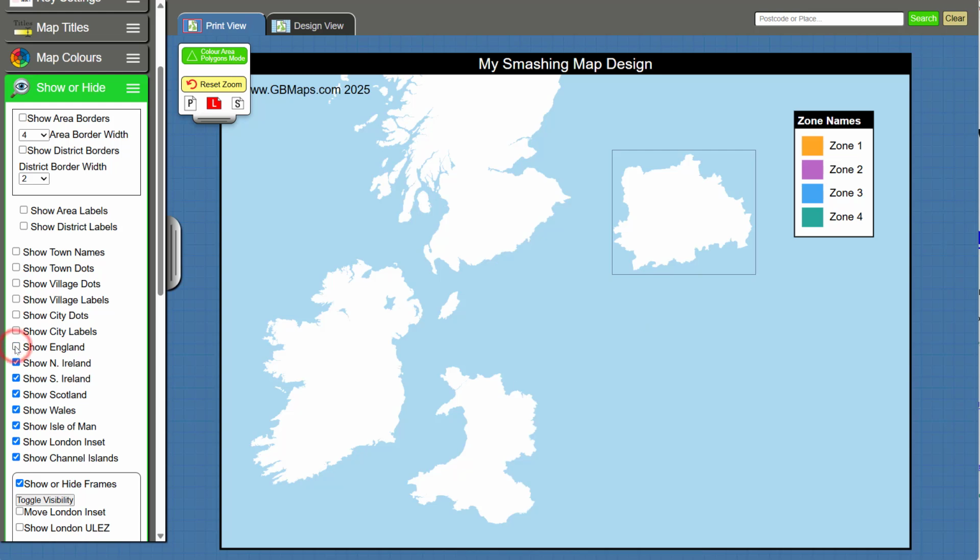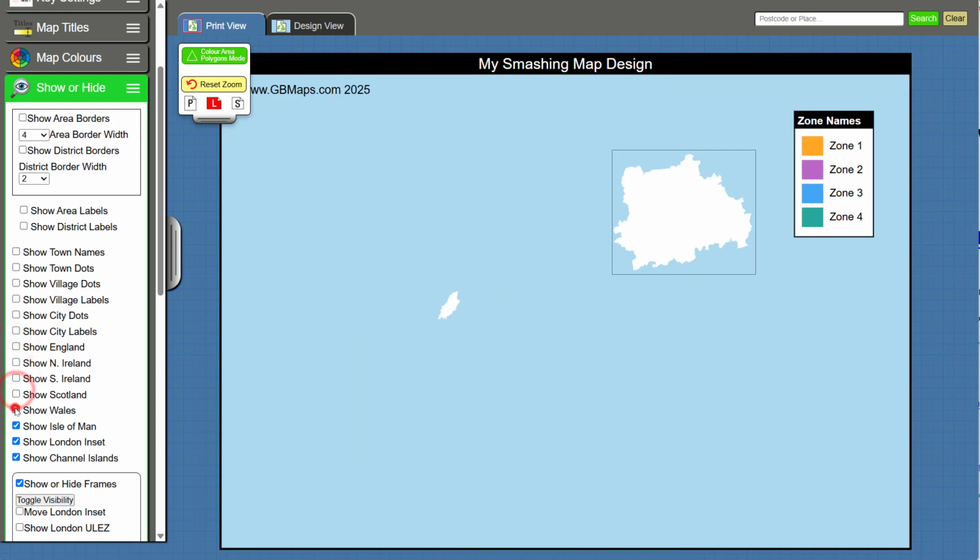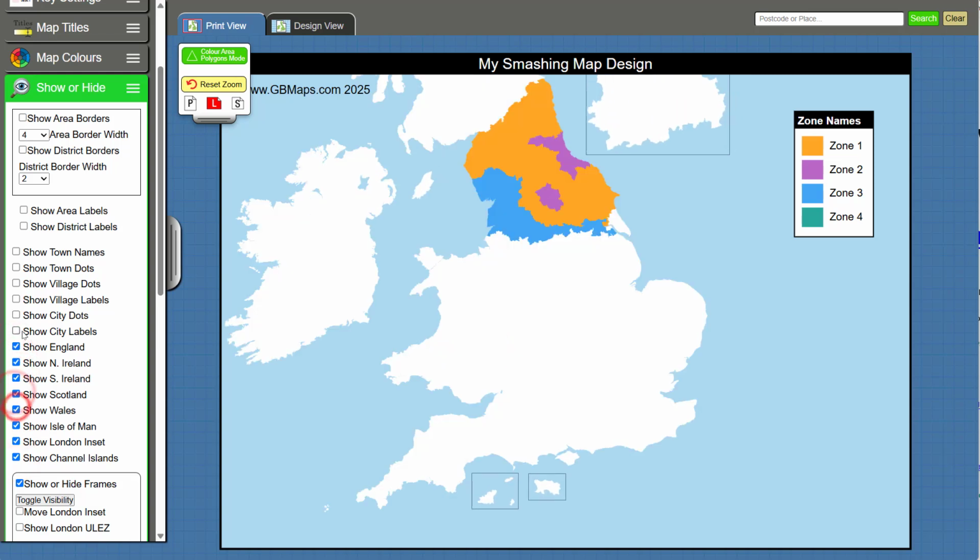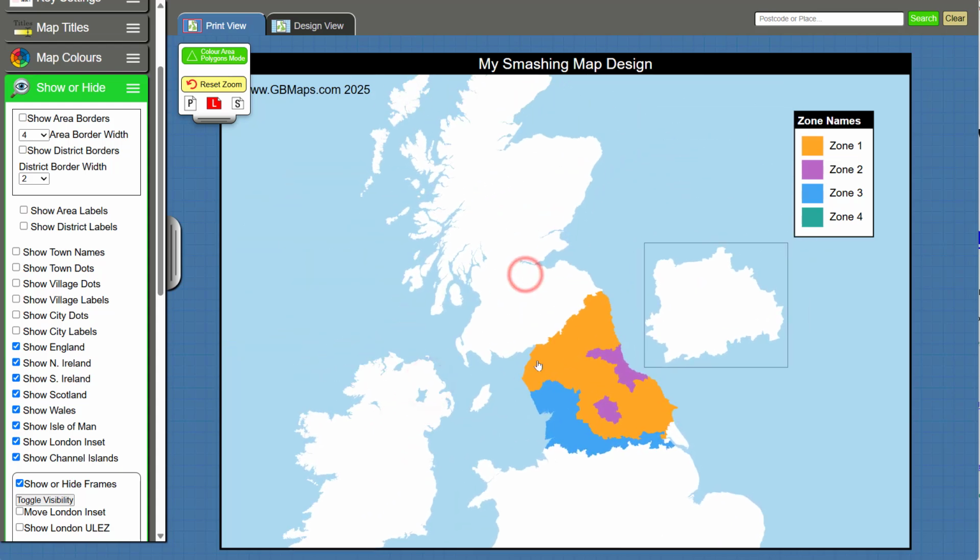So show England, no. Northern Ireland, Southern Ireland, Scotland, Wales, Isle of Man, London inset, or Channel Islands, which I assure you was down there. There it is. So what we can do, if we take a look, we'll look at the rest of the map. There, we've got the rest of the map.